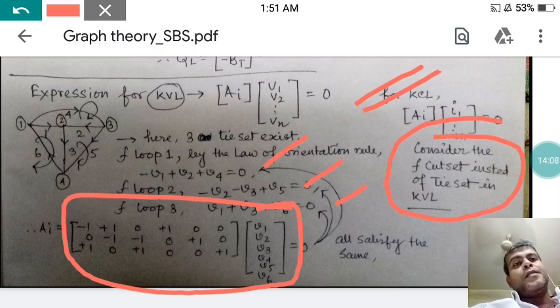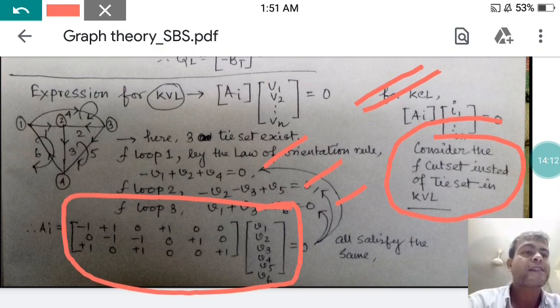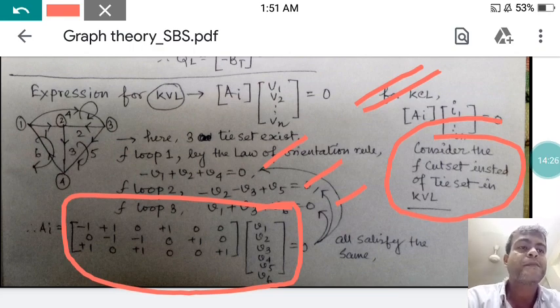In future I will discuss more mathematical problems in this particular graph theory chapter. In many more chapters of circuit theory I have discussed many topics, many ideas, many tricks to solve this type of mathematical problem. But circuit theory is basically a practice-based paper, so the thing is very easy for you, but if you are not doing much practice, in the exam you will be completely perplexed to answer correctly. So do a lot of practice, and understanding should be very clear.